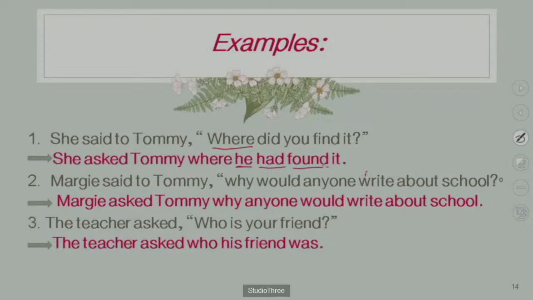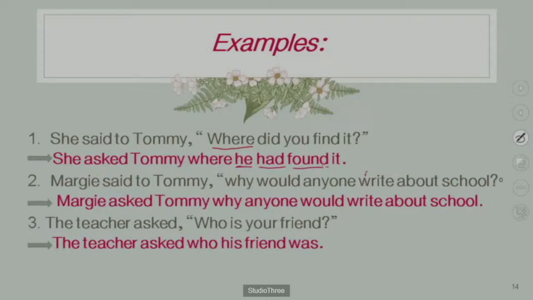Margie said to Tommy, "Why would anyone write about school?" Here Margie asked Tommy the same why: why anyone would write about school. Here there are no other changes, because there are no pronouns here. So no change. The teacher asked, "Who is your friend?"